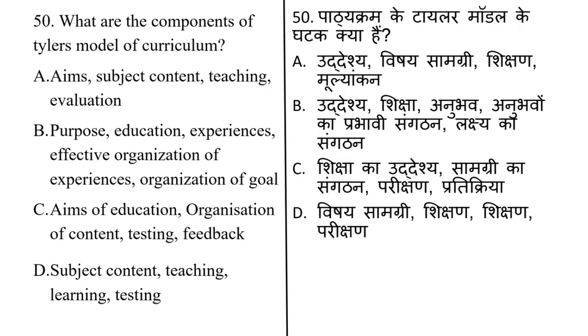What are the components of TIRES model in curriculum? And options are: option A, aim, subject content, teaching, evaluation. Second option is purpose, education, experience, effective organization of experience, organization of goal. Option C, aim of education, organization of content, testing and feedback. Option D, subject content, teaching, learning and testing.